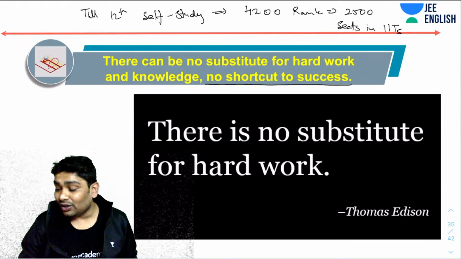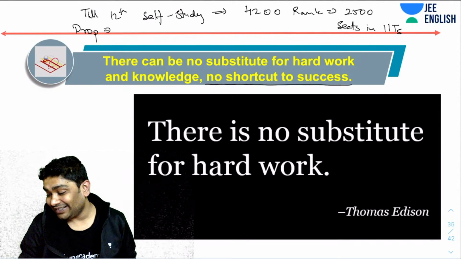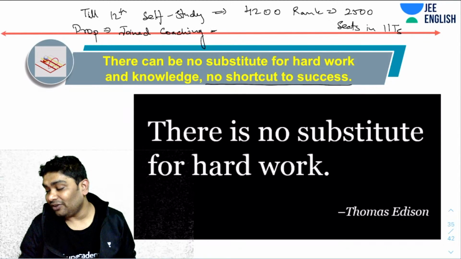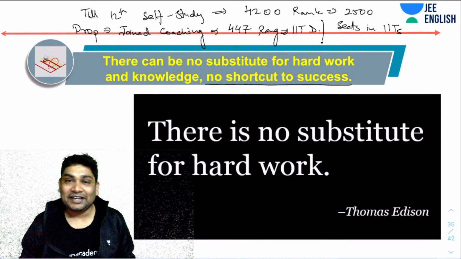So then I took a drop, joined coachings. And in the next attempt, obviously, I got 447 rank. And obviously, IIT Delhi. So that is why I took that drop.